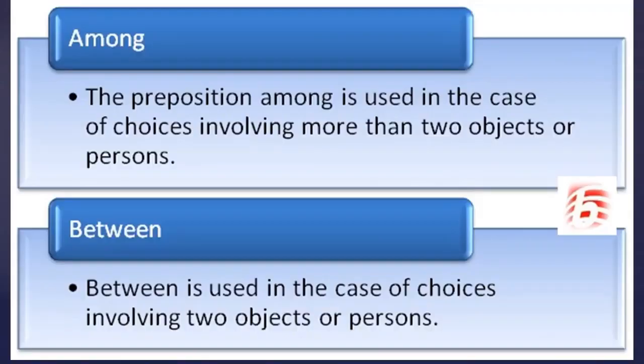Next difference is among and between. Between is used to indicate two things, two objects, two persons. When we are making any choice, or when we are talking about two persons, then between. When more than two, then it is among. The preposition among is used in the case of choices involving more than two objects or persons, and between is used in the case of choices involving two objects or persons.